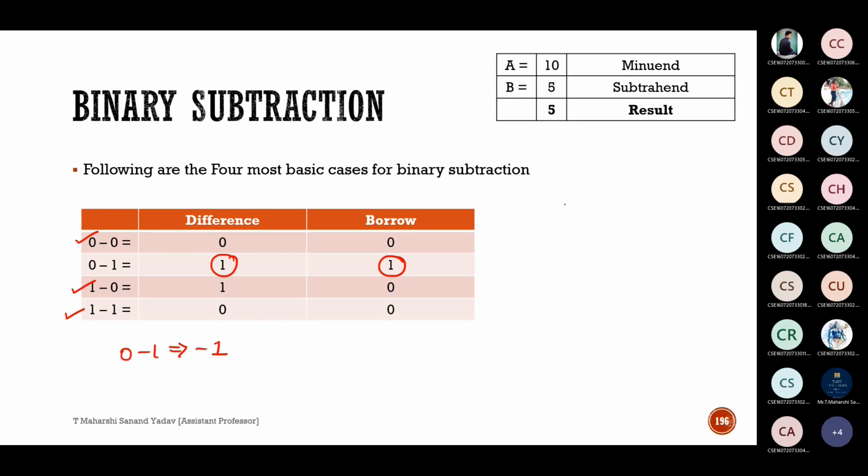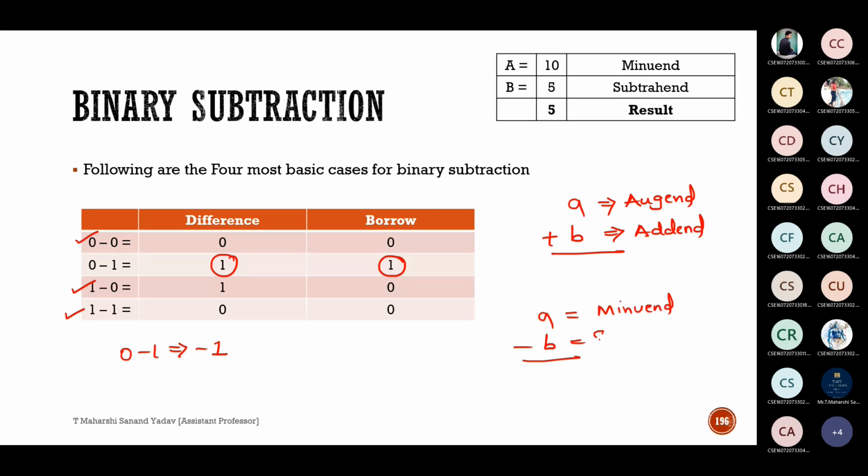And always make a note. This is a very important point. Suppose if I take a plus b, here a is called as augend and b is called as addend. Okay, augend and addend. Suppose if it is a minus b, here a is called as minuend and b is called as subtrahend. Make a note of these 2 points. If it is a plus b, a is called as augend, b is called as addend. If it is a minus b, it is minuend and subtrahend.